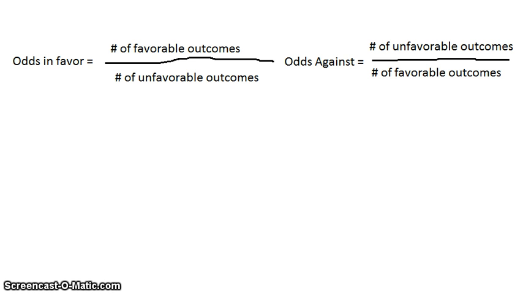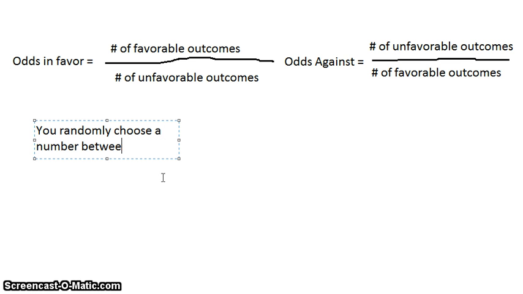Okay, so these are a little bit different than probability. So for instance, one question might say, you randomly choose a number between 1 and 20.